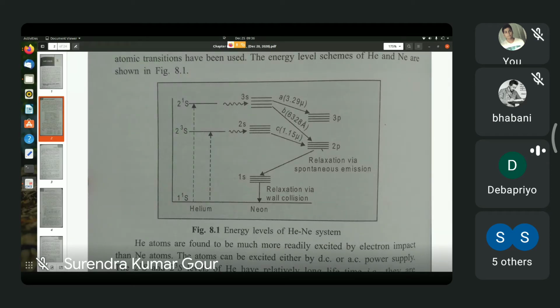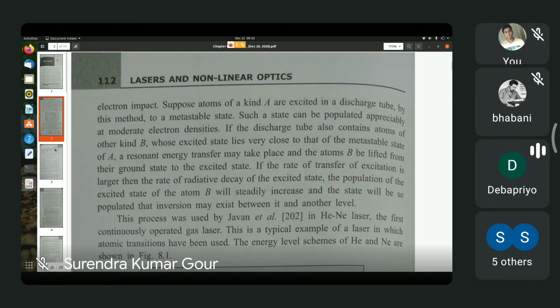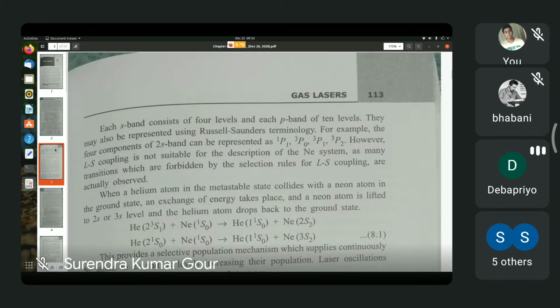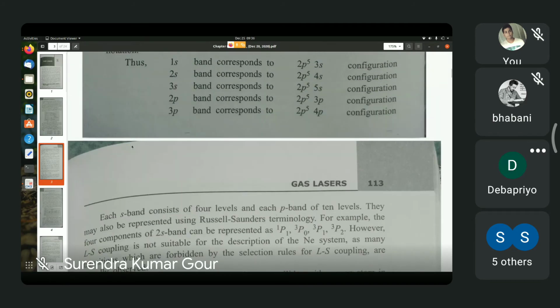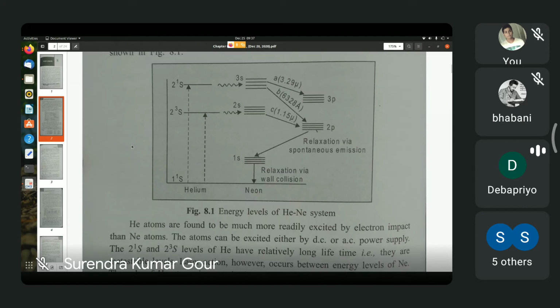Finally, the system arrives at level 1s of neon, which has the electronic configuration 1s2, 2s2, 2p5, 3s1. From that level, that is the 1s level of neon, neon atoms drop down to the ground state via a non-radiative process. Specifically, it is mentioned in the figure via collision with the walls of the discharge tube in which the gas is taken.